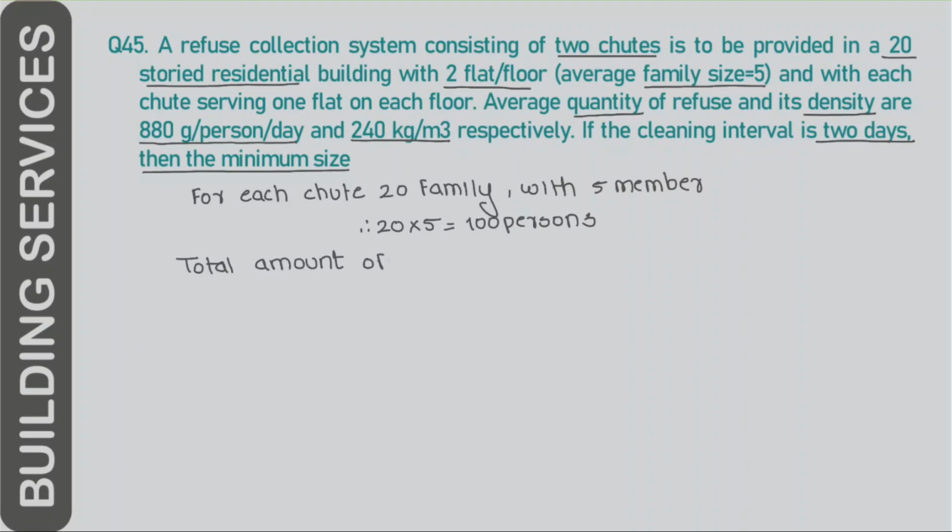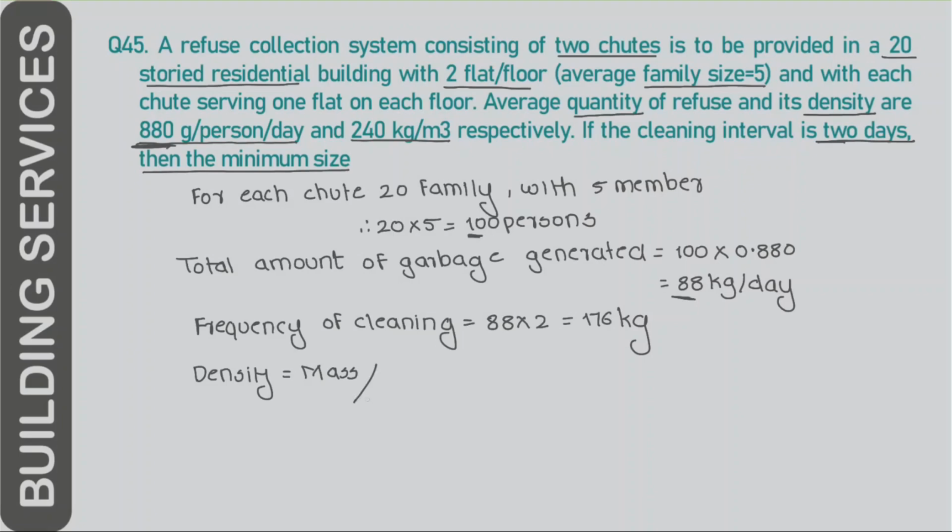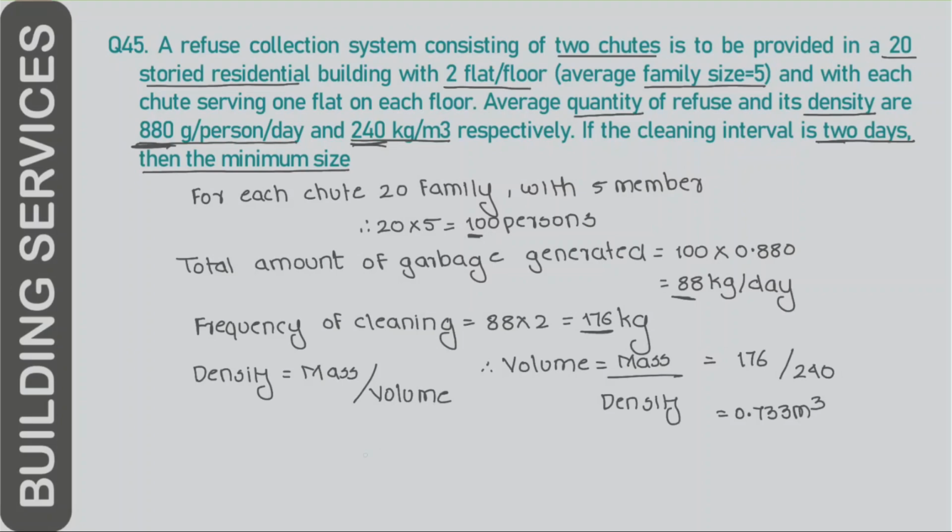Total amount of garbage generated will be 100 into the quantity given, but the quantity is given in gram and we have to calculate in kg. So do the conversion accordingly. Frequency of cleaning is in 2 days, so 88 into 2 is 176 kg. Now we know that density is equal to mass on volume. We already know the density. So the volume is equal to mass on density gives 176 by 240 is equal to 0.733 meter cube. We need the answer in liters. Therefore, converting it into liters, 733 liters.